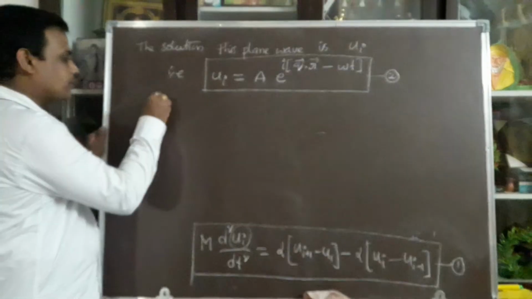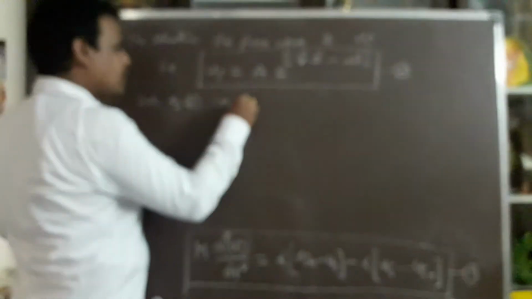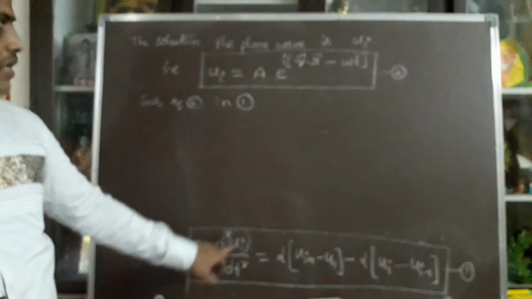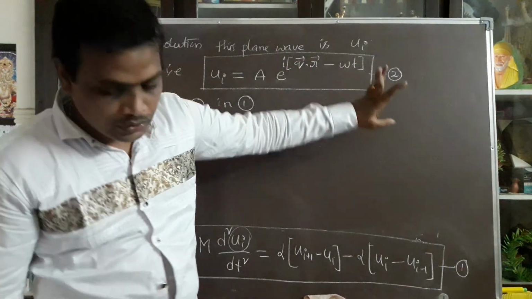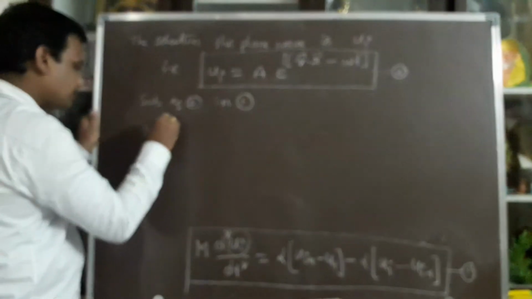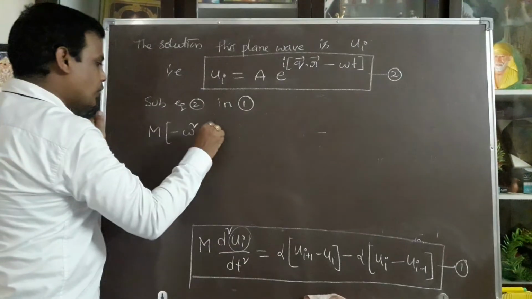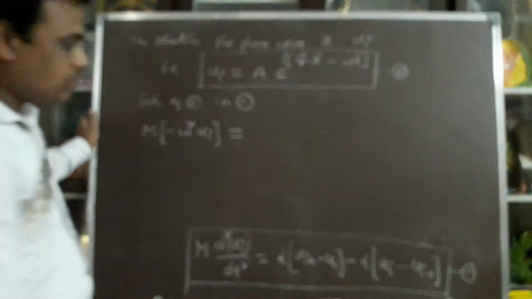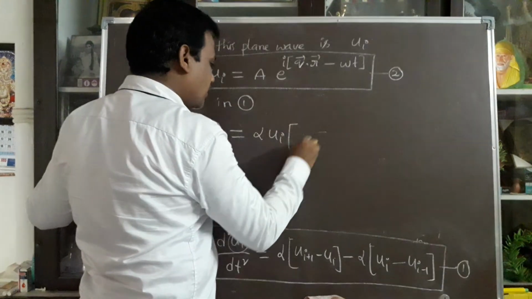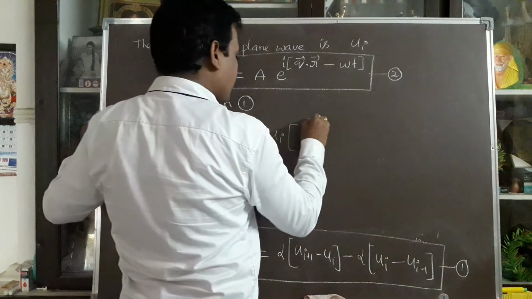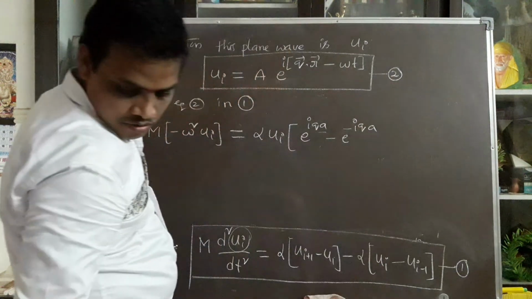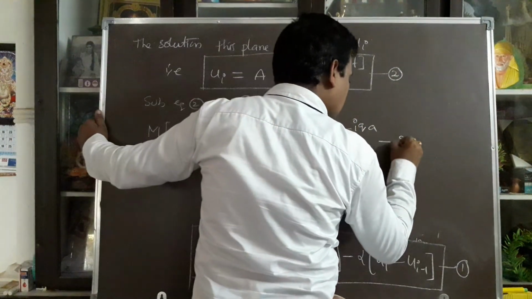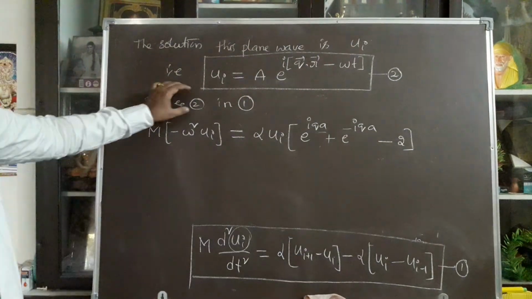You can substitute equation 2 in 1, so at every place ui is replaced with a into e power i into q bar dot r bar minus omega t.